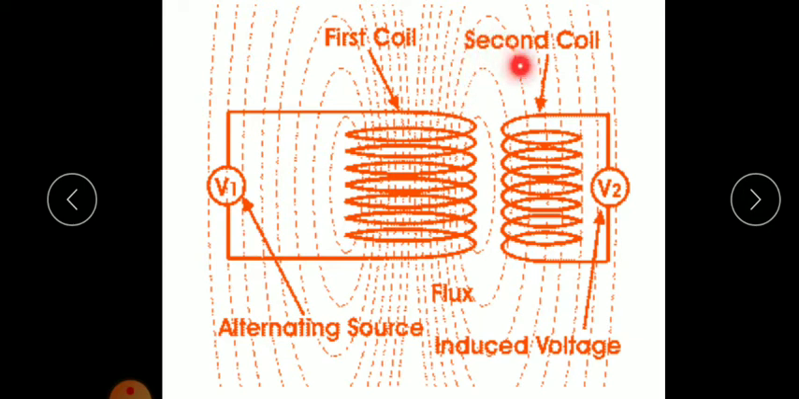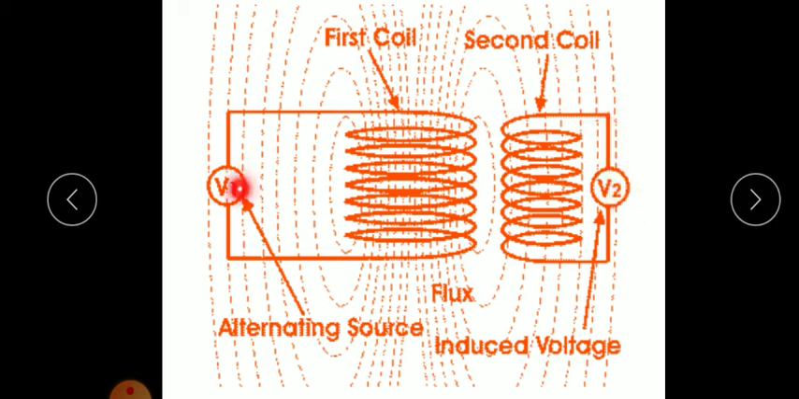So when this magnetic field passes through the secondary coil, what happens? Since it is a varying magnetic field, the magnetic flux linked with each coil will change. Whenever there is a change in magnetic flux linked with a coil, an induced EMF will be generated. That is why the galvanometer shows a deflection.